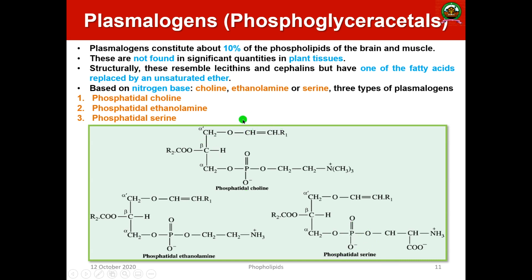So what is important here? There will be an ether linkage. One of the fatty acids is replaced, so along with the fatty acid there will be an ether linkage. That is very, very important. That is the major difference between lecithin, cephalin and plasmalogen.